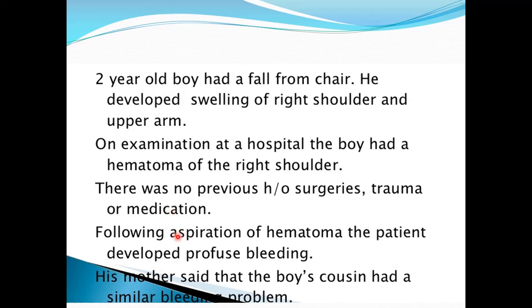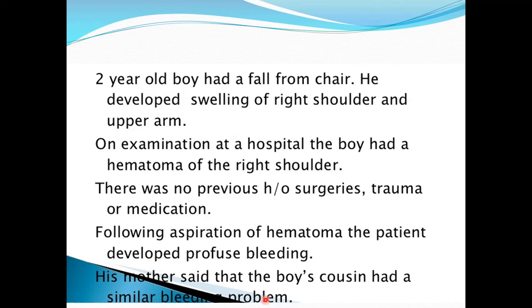Now, when the hematoma was aspirated, it was followed by profuse bleeding. Look, this is the whole scenario, and the last point is very important. This is very important and helpful in differentiating it from thrombocytopenia. Mother stated that the boy's cousin had a similar bleeding problem.